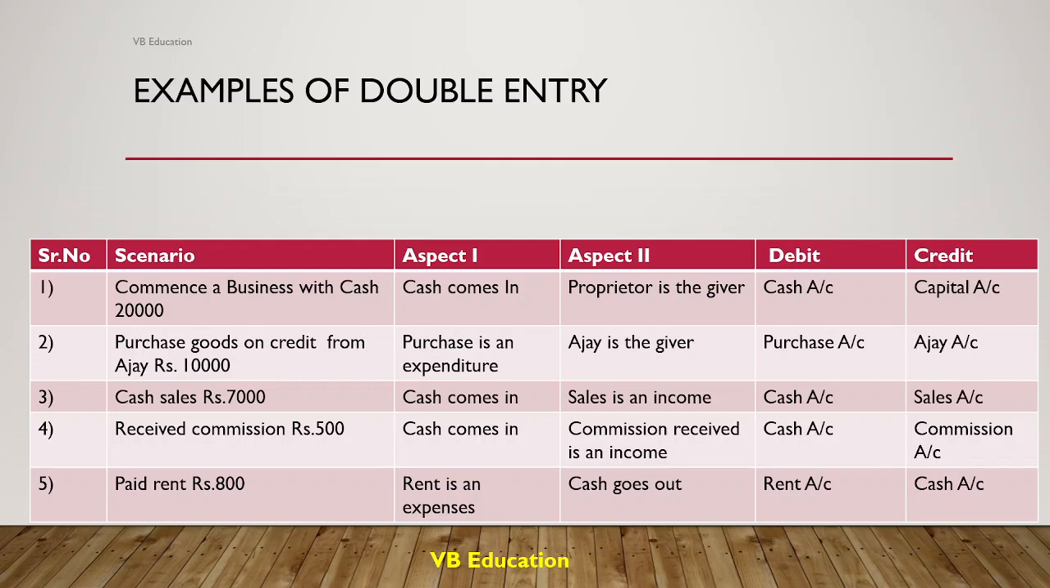Paid rent of rupees 800. Rent is an expense. So cash goes out. Whenever you are paying something, you are paying with cash. So cash goes out. Asset decreases credit. So cash account will be credited. And rent is an expense. So expense increases debit. Yes. So that's the end of it.